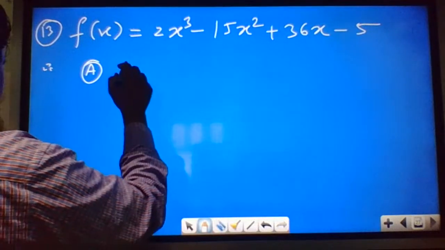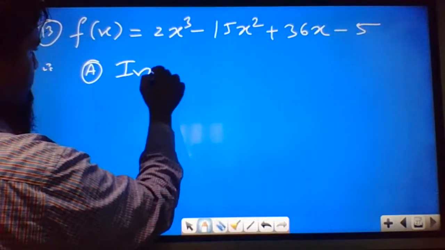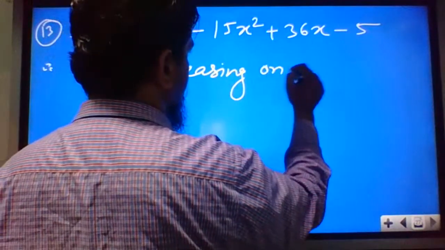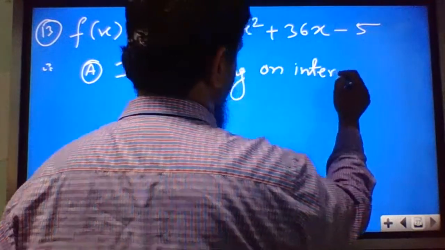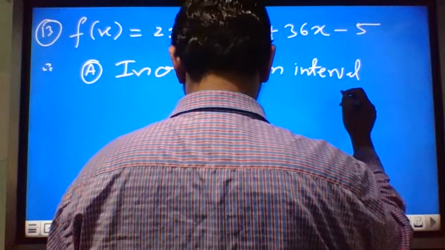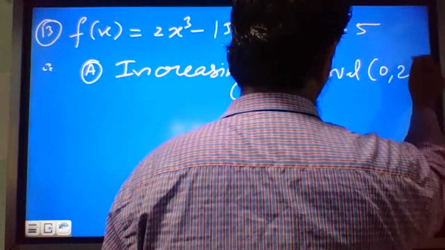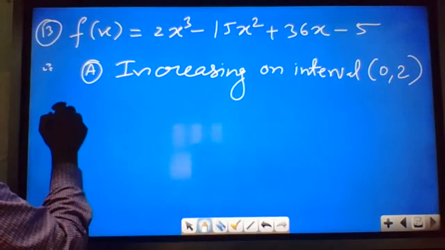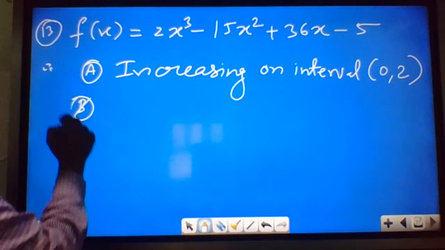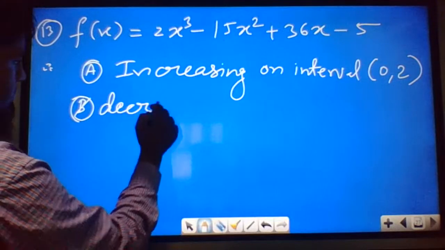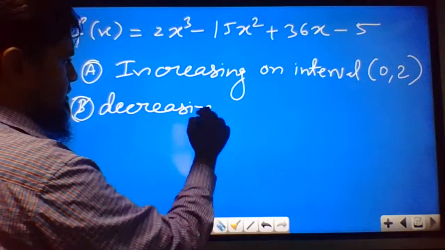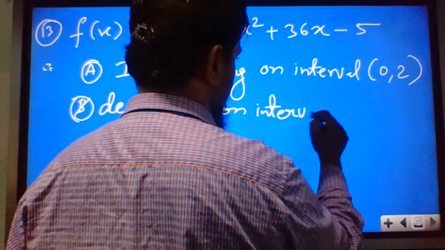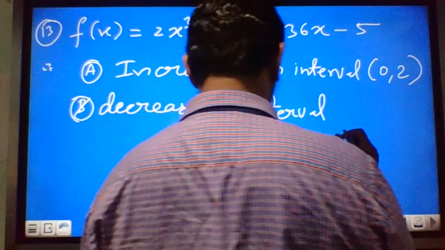Option A: increasing on interval (0, 2). Option B: decreasing on interval (-3, 0).